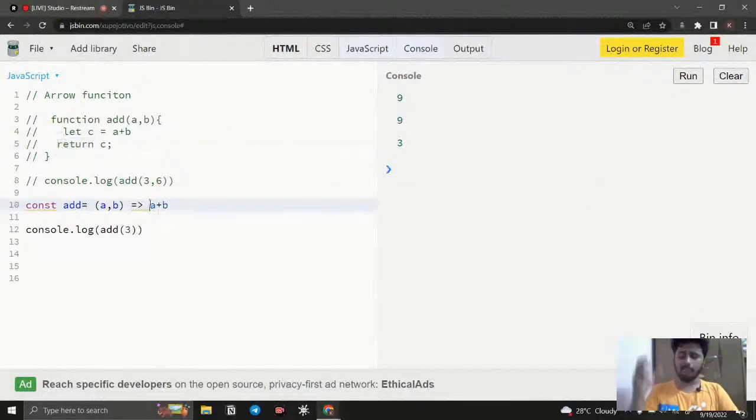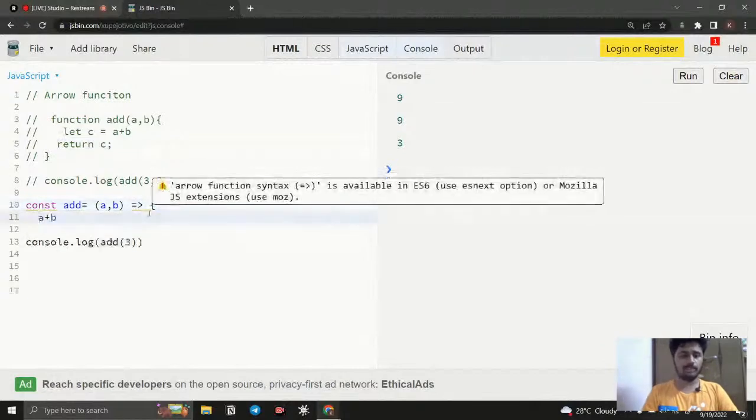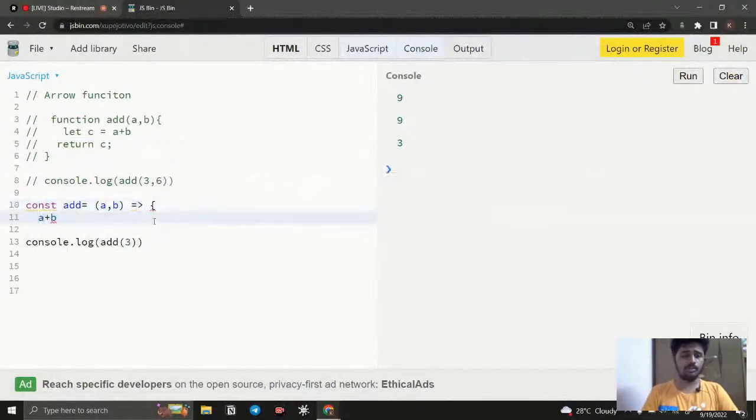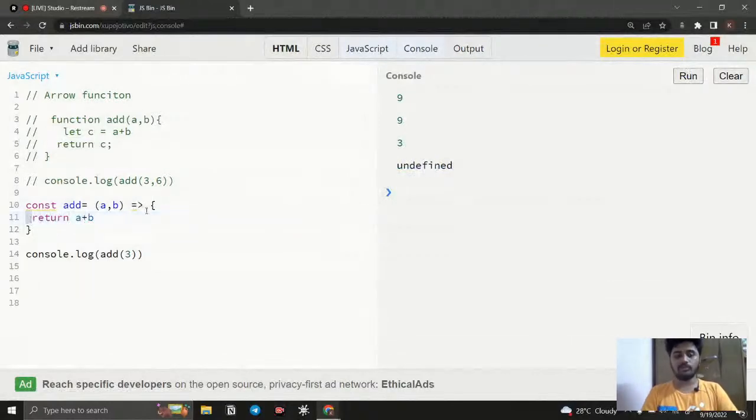But if it is a block of code, where you are using curly braces to write the code, then you need to say return. If you don't say that, something will go wrong. So here you need to say return. It's very important. When you are using curly braces, why are we using them?